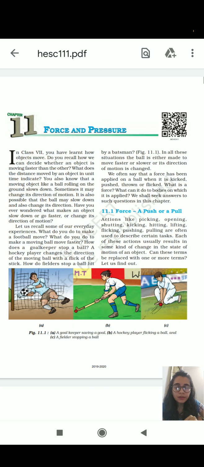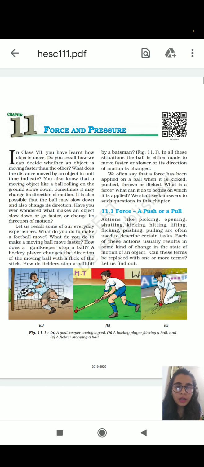As you can see in the pictures displayed on the screen, in part A, a goalkeeper is saving the goal, means he is applying force in form of pull. He is stopping the ball, means he is applying the force in form of pull. In part B, you can see the hockey player is kicking the ball, means she is applying force in form of push.